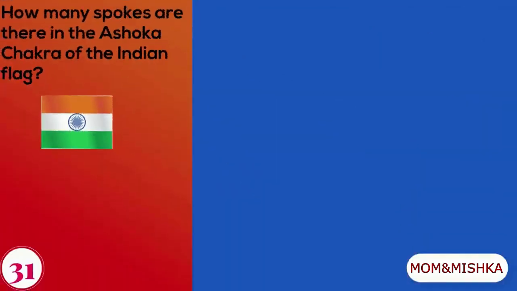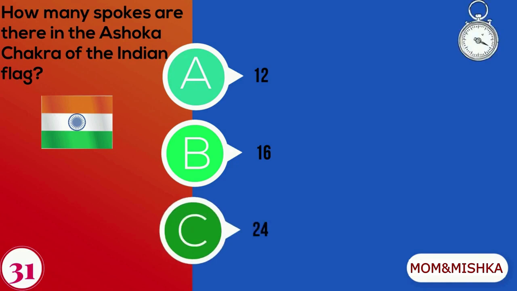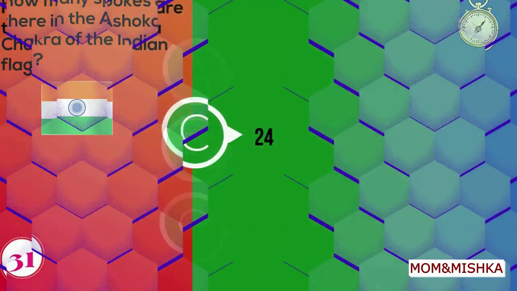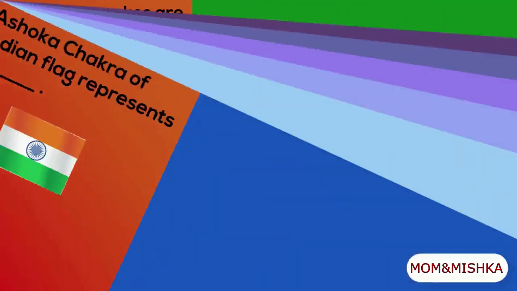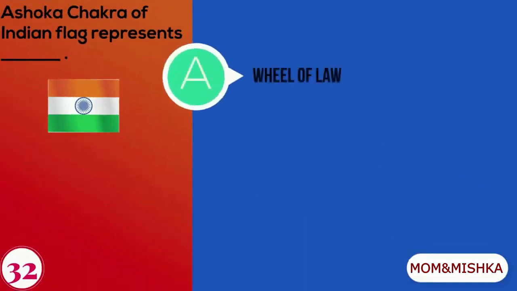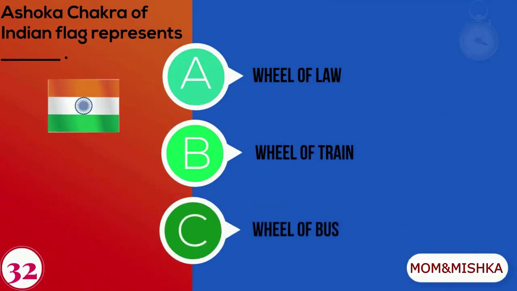How many spokes are there in Ashoka Chakra of Indian flag? A. 12, B. 16, C. 24. There are 24 spokes in Ashoka Chakra of Indian flag. Ashoka Chakra of Indian flag represents A. Wheel of law, B. Wheel of train, C. Wheel of bus.